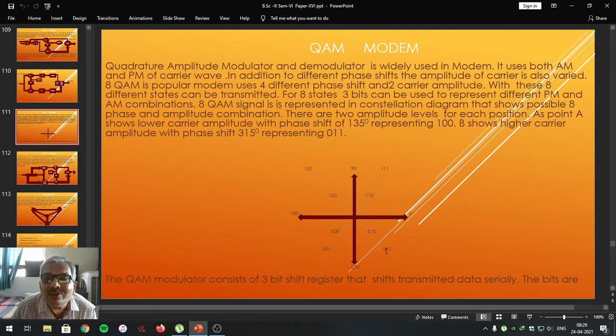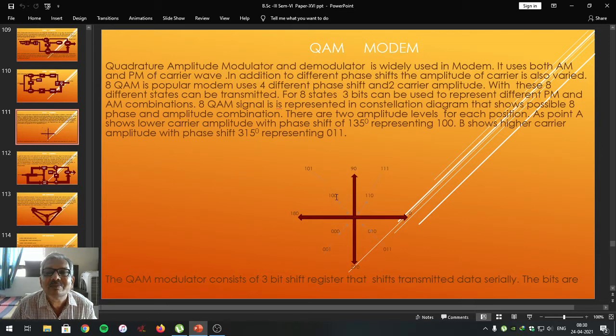For this level we have considered the point A, which shows the lower carrier amplitude with a phase shift of 135 degrees, representing 100. So where is 100? Here is 100. That represents the point A, one particular amplitude level, having the phase of 135. Here is 0, 90, and it is 135.